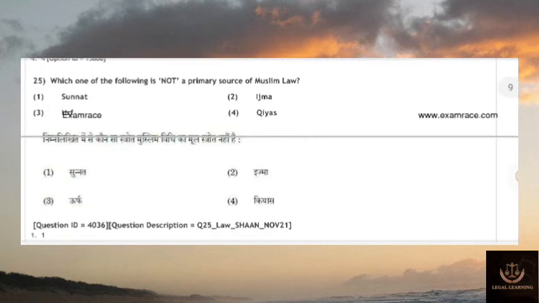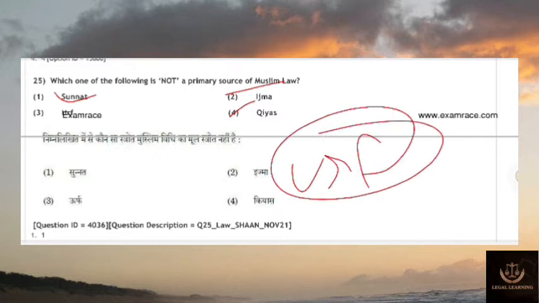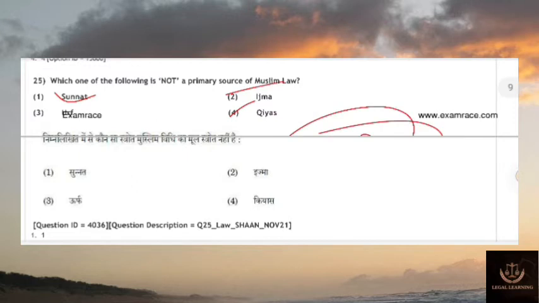Then 25. Which one of the following is not a primary source of Muslim law? We know Sunnat is a source of Muslim law. Ijma is a source. Qiyas is a source. Urf, this is not a primary source of Muslim law. Talk about primary: two kinds of sources are there, primary and secondary.